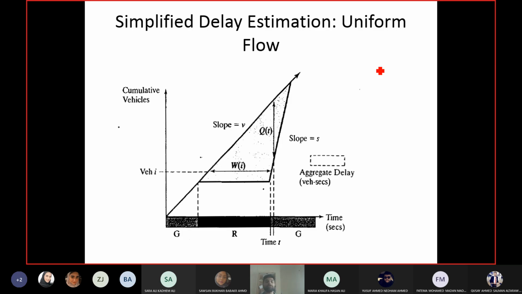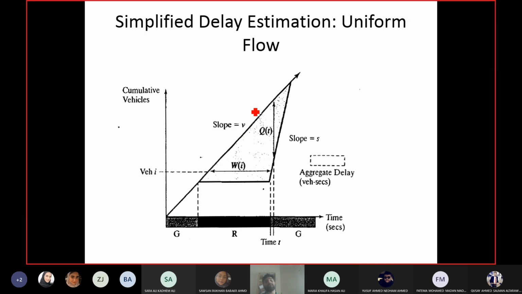So to explain the concept of uniform delay, we have this graph. On the y-axis you have cumulative number of vehicles, and on the x-axis you have time. You can see in this graph we have two lines. One is a straight line, whose slope is given as v, a constant slope from start to end.